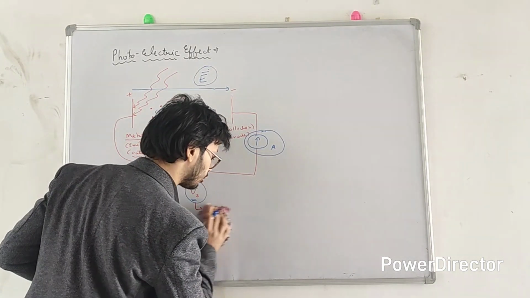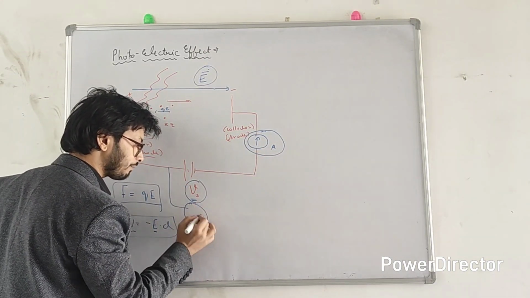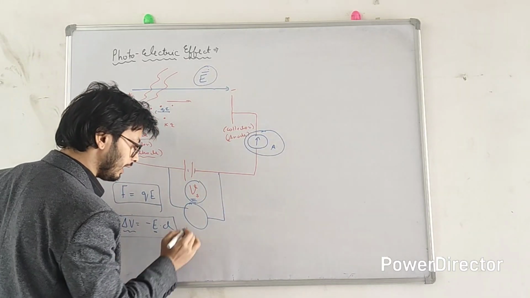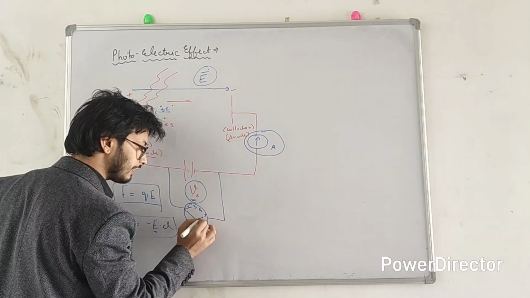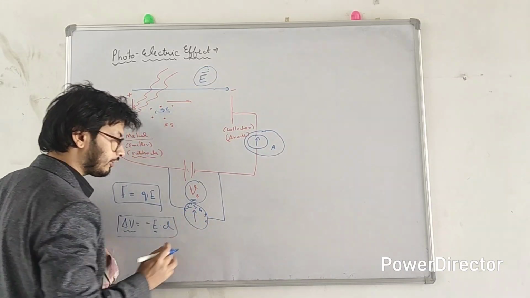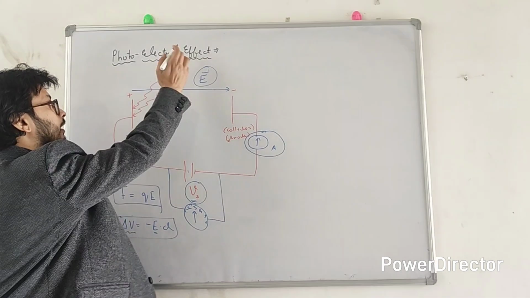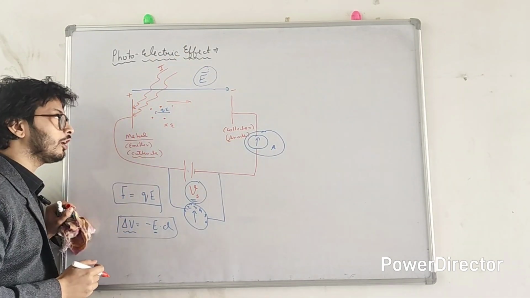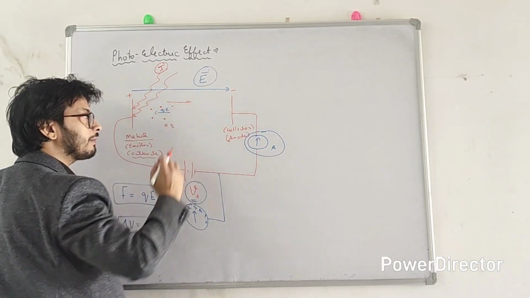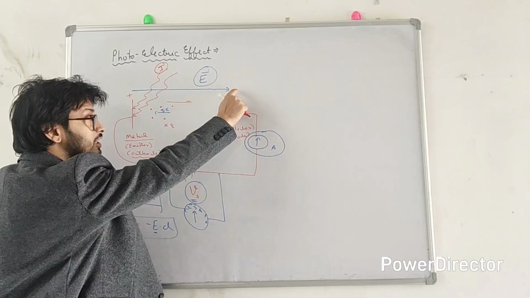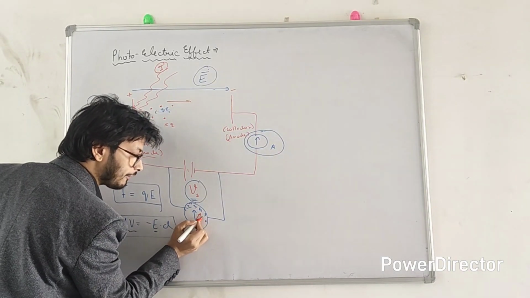Now let me show you how it is actually done. Suppose that this is my voltmeter which will be measuring this potential difference here, and it has some readings: 1, then 2, then 3, then 4, then 5, then 6, and so on. Okay, now listen to me very carefully. Suppose light of intensity I is incident on this metal plate. This intensity is I. The electrons are ejected and moving with some kinetic energy, and now I am increasing the potential on the anode. So it is at 3 volt. Now when we increase, it will come to 4 volt, then 5 volt, then 6 volt.